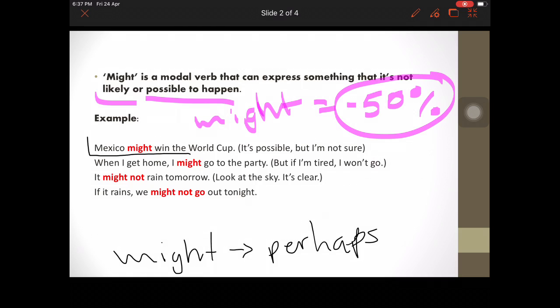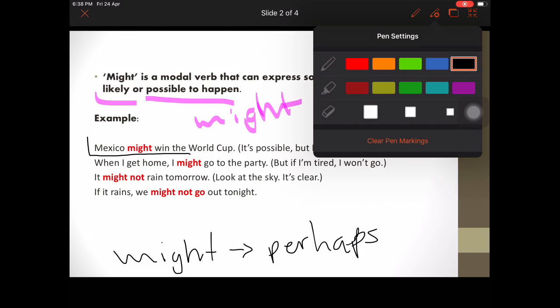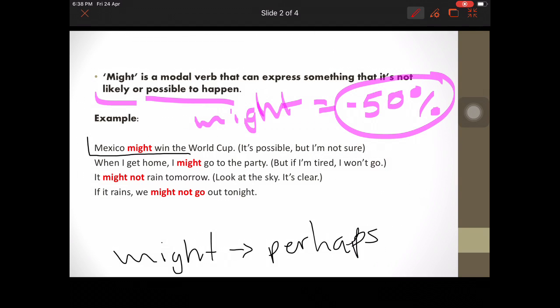Take a look at this idea. Imagine that you were really tired, you work and it was really tiring, you were standing up all day, etc. And you are really tired. And the only thing you want to do is go to your bed and sleep. And suddenly your best friend says, hey, guess what? There's going to be a big party tonight. What do you say? And you're like, I don't know. When I get home, I might go to the party. But if I am really tired, I won't go because the last thing you want to do is go to a party, right? Well, in my case, I wouldn't go. I would prefer to stay at home and sleep.